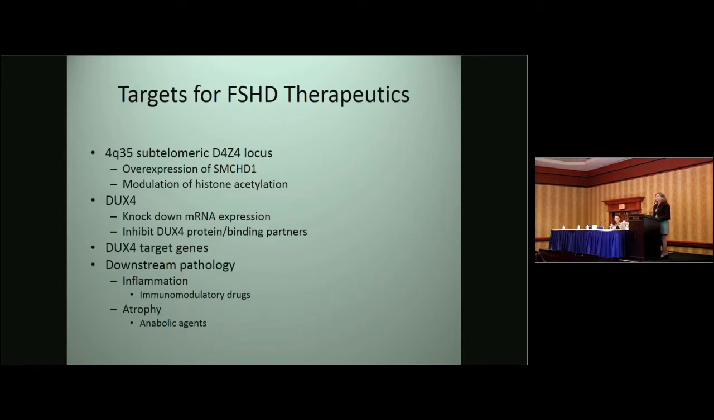So various targets for FSHD therapeutics have been proposed. At the 4q subtelomeric locus, one could overexpress SMCHD1 or modulate histone acetylation to repress DUX4. One could target DUX4 and knock down messenger RNA expression, or inhibit DUX4 protein or binding partners. One could target DUX4 target genes themselves if we knew which were the ones responsible for pathology. Whereas is currently ongoing in clinical trials, one could target downstream pathology with immunomodulatory drugs or anabolic agents to increase muscle growth.